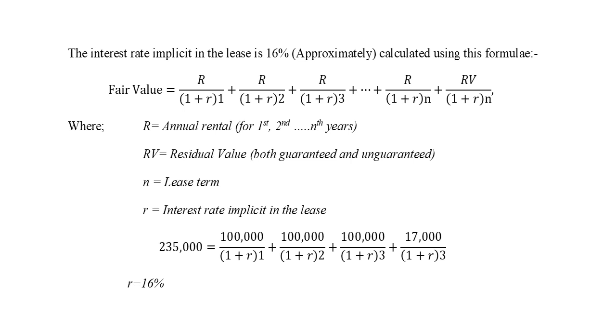But we discount this with the interest rate. So that interest rate is not known. So we have an annual rate that at each year we'll be paying 100,000 for 3 years, and the residual amount within the same year. So if you make a calculation, it will be 16%